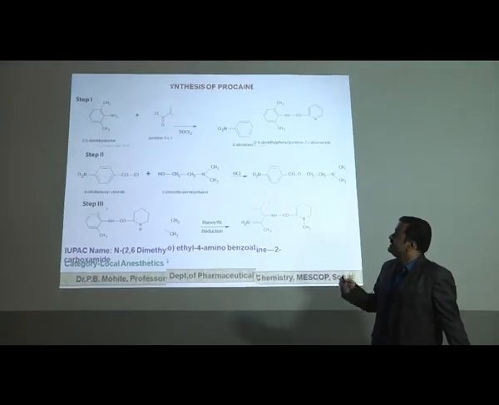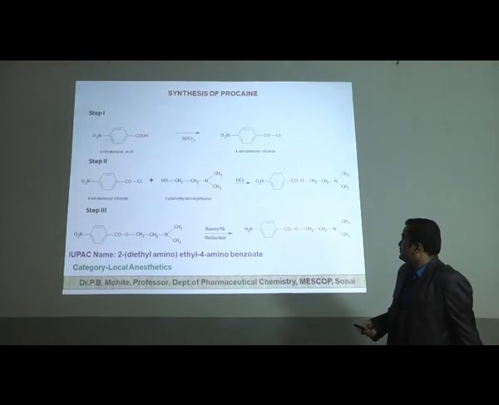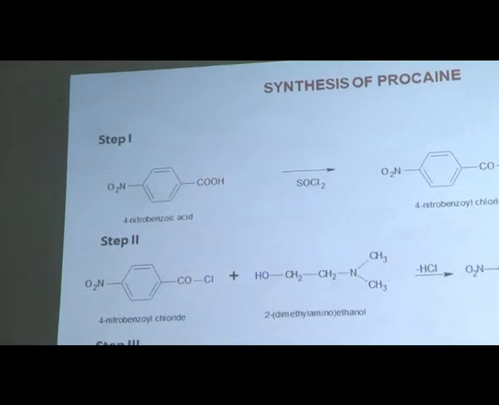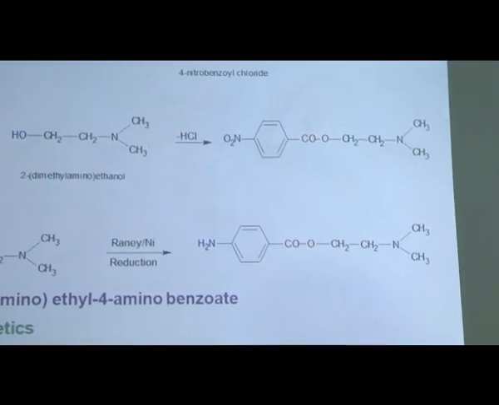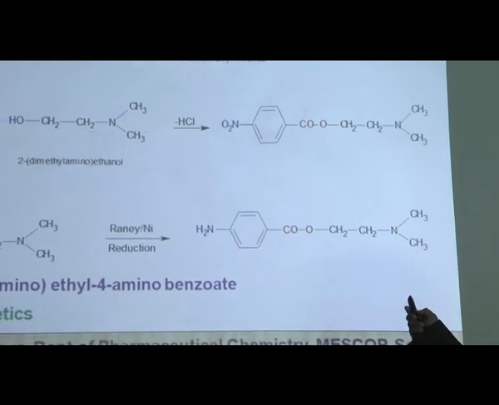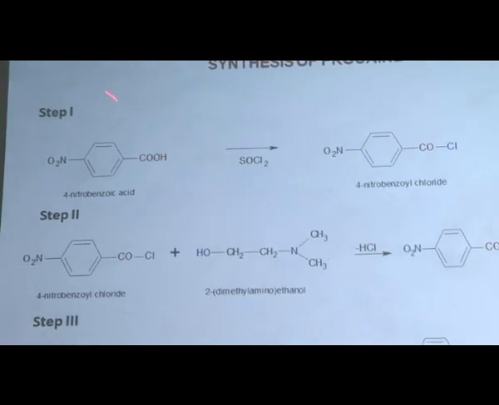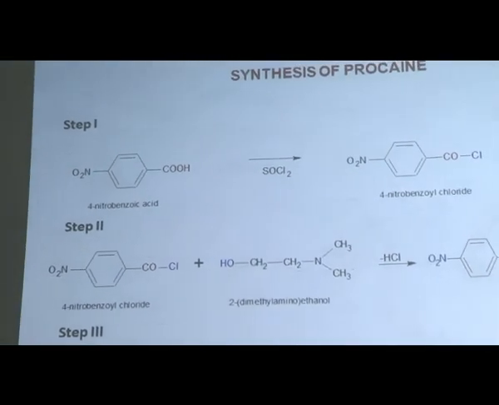Now let us see the second synthesis from the same category, but here it comes under the category of the esters. The first example we have studied is from the amides. Now this example is from the esters. Procaine is a well-known ester derivative which again acts as a local anesthetic. This synthesis is also carried out in 3 steps.